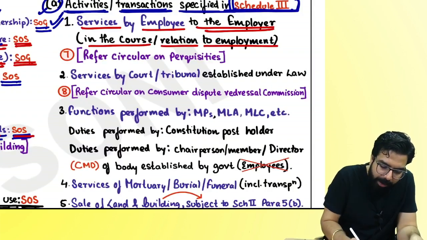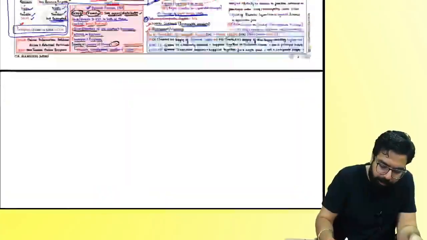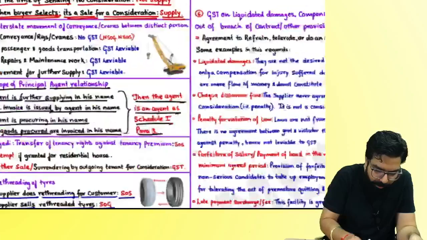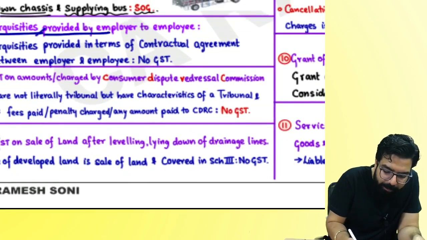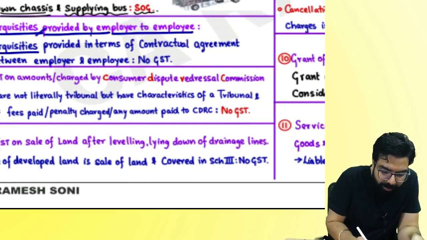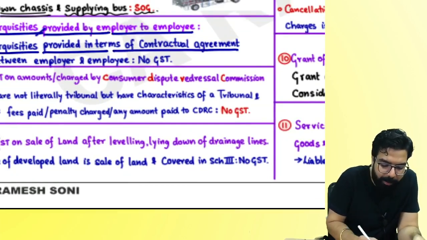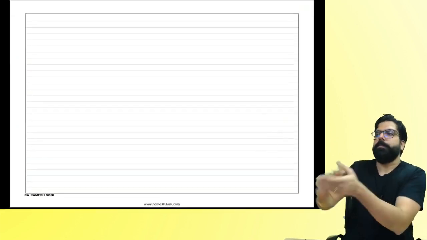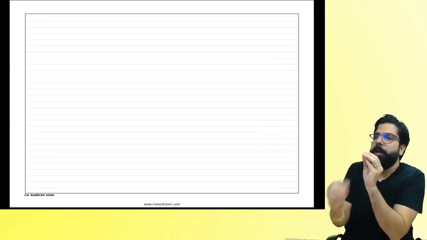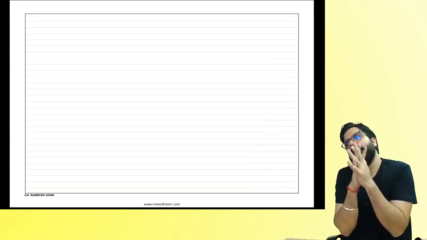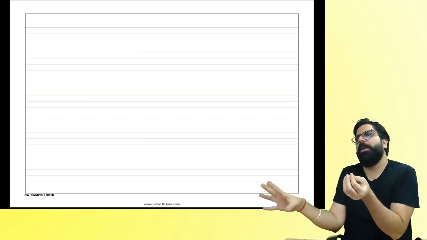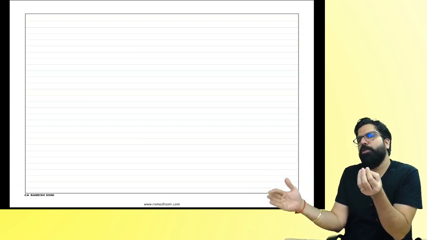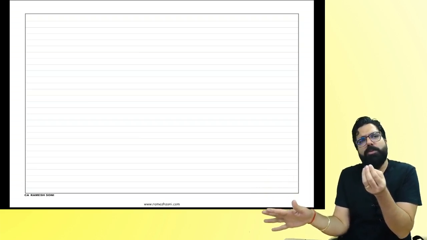Now there is a circular in relation to perquisites, circular number 7. If you go down, you will be able to see circular number 7. Perquisites provided by employer to employee: if perquisites are provided in terms of a contractual agreement between employer and employee, then there will be no GST. So I want to ask you, everyone, the employee gives services, and I give perquisites as per the contract, phone, laptop, salary, whatever. Will it come under GST, or is it neither supply of goods nor supply of service? Neither supply of goods nor supply of service.